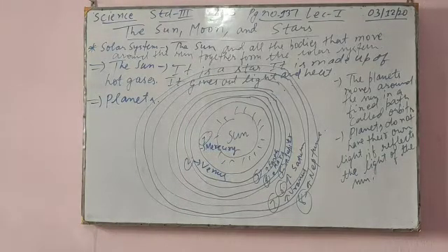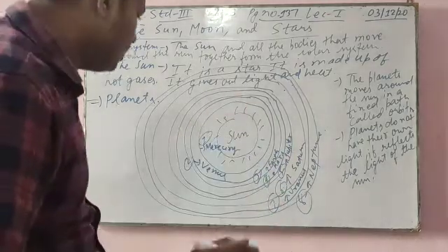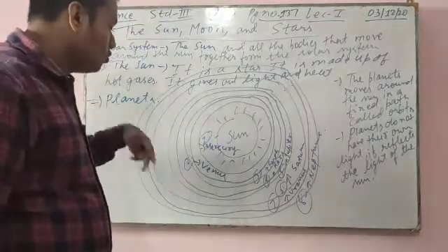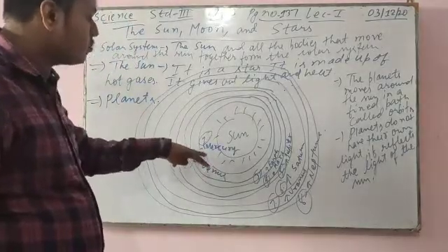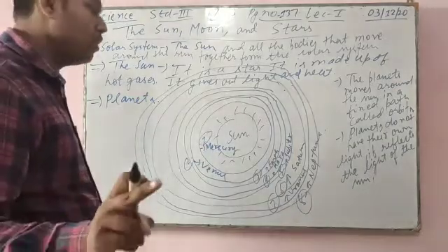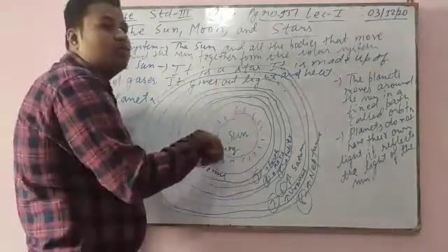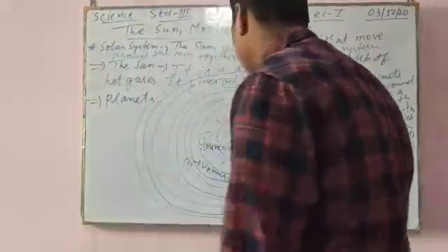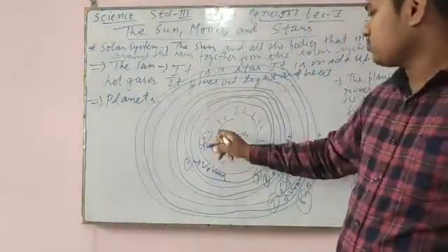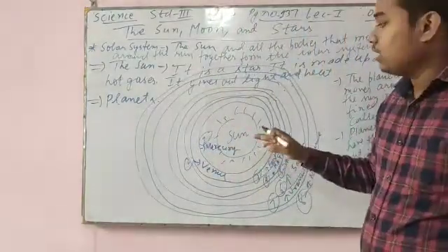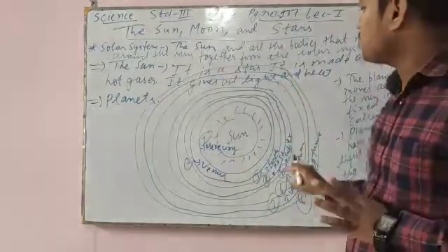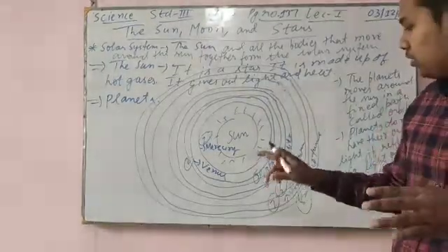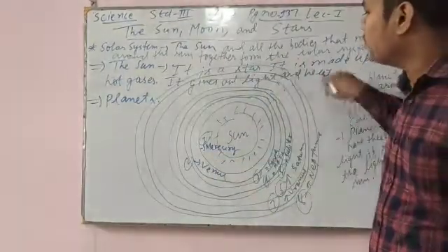Now each planet moves around the sun in its own orbit. It means if the first orbit is Mercury and the second orbit is Venus, Venus will not come into the first orbit and Mercury will not come into the second orbit. All planets move around the sun in their own fixed orbit. They will not change their orbit.